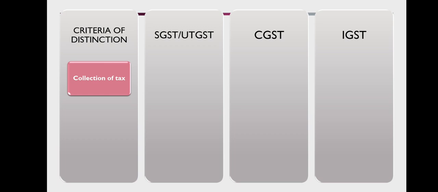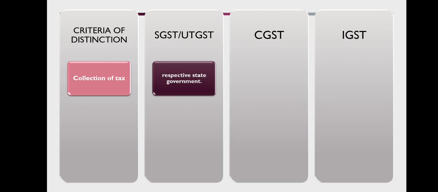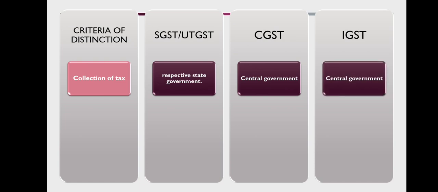Next, collection of taxes. SGST is collected by the respective state government. CGST is collected by the central government. IGST is collected by the central government.